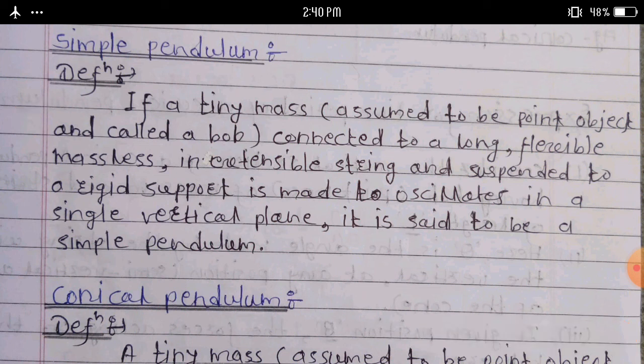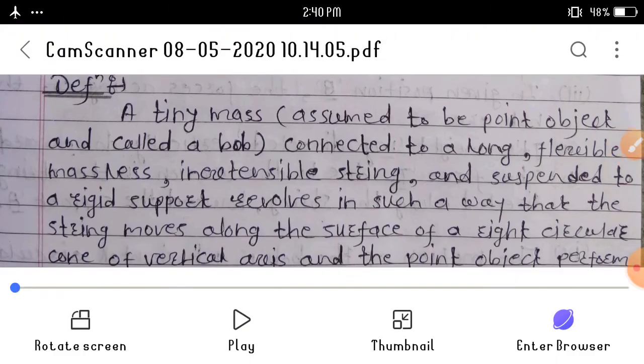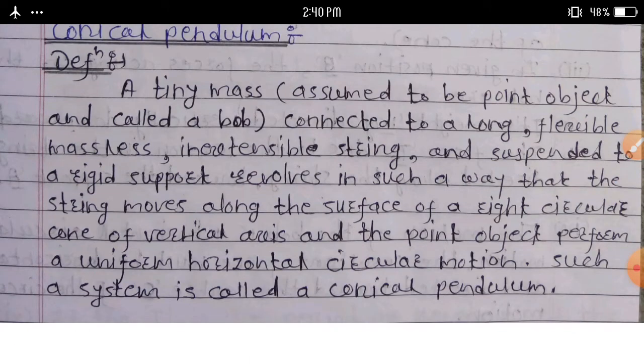And last definition, conical pendulum. What do you mean by conical pendulum? A tiny mass connected to a long, flexible, massless, inextensible string and suspended to a rigid support revolves in such a way that the string moves along the surface of a right circular cone of a vertical axis and the point object performs a uniform horizontal circular motion.